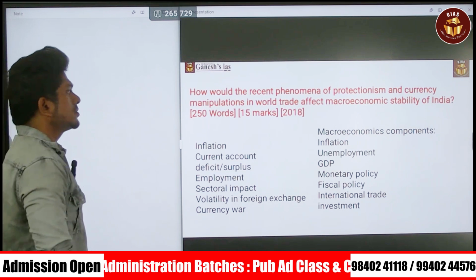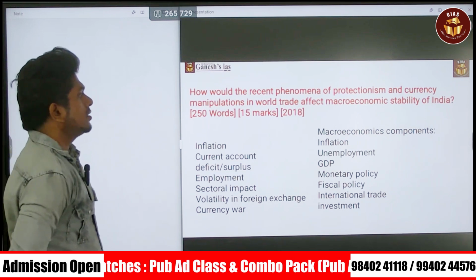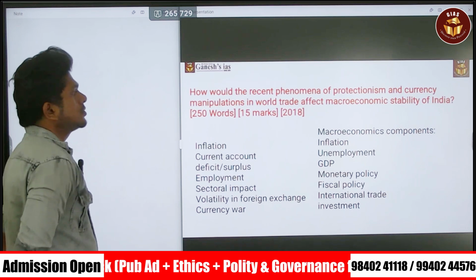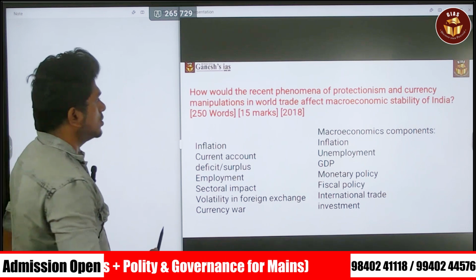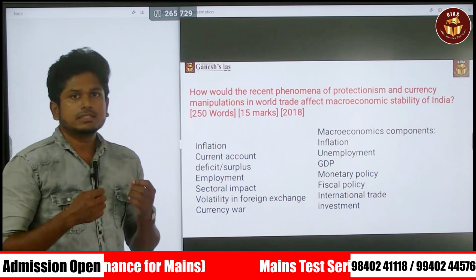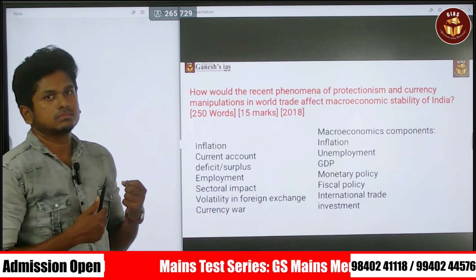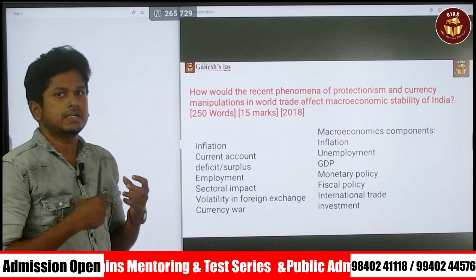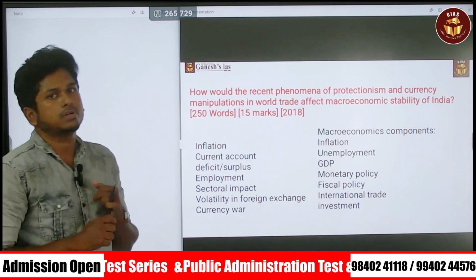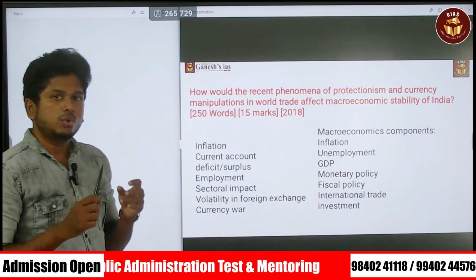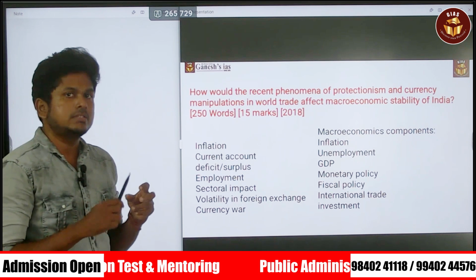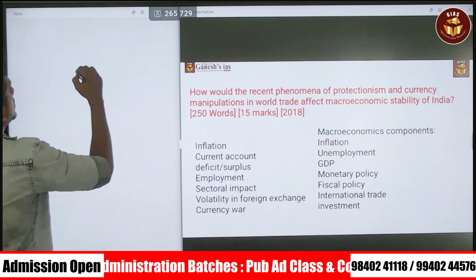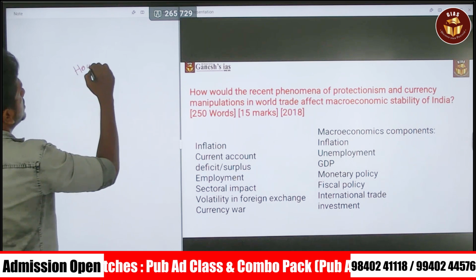Okay, so this is a question asked in 2018. It's a 15-mark question. First of all, you have to find the certain keywords in the question. You have to address every keyword of that question. That is the first and foremost important part. And also you have to know what terminologies the UPSC mains question has. First, they simply use the terminology as how.